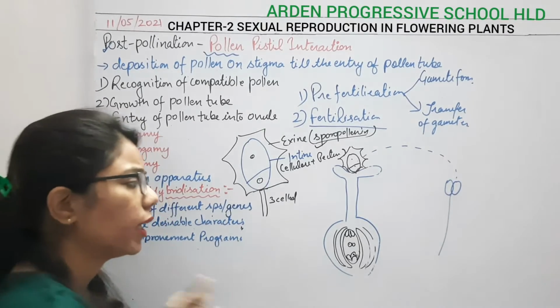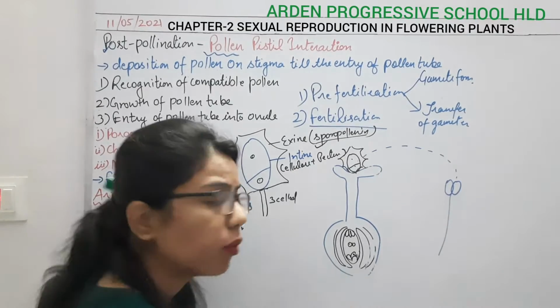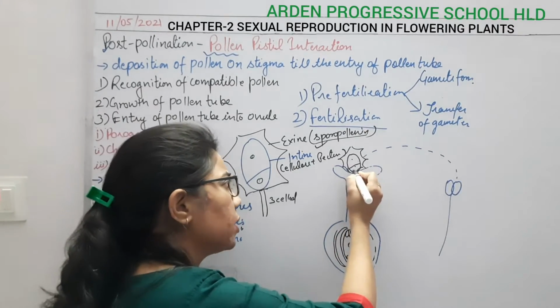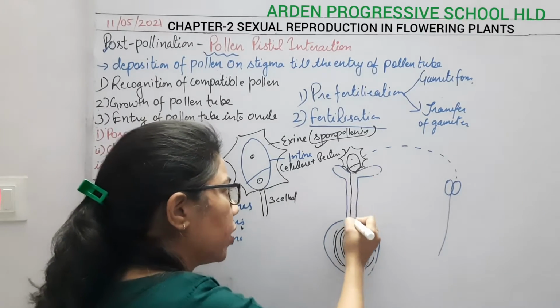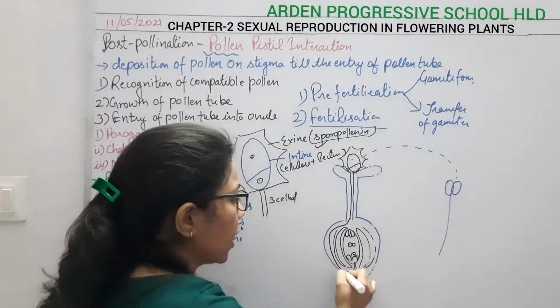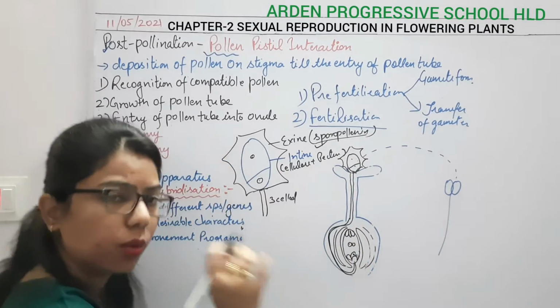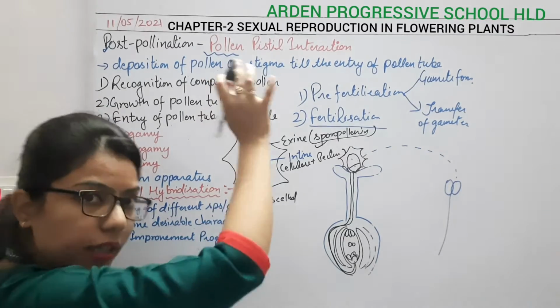So here you will understand how fertilization will take place, but before that we need to know how this pollen grain will germinate here, how it will form its pollen tube, and how it will reach this embryo sac. The whole story that happens here is known as what? It is known as pollen-pistil interaction.